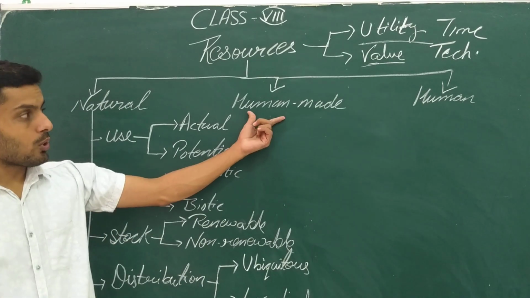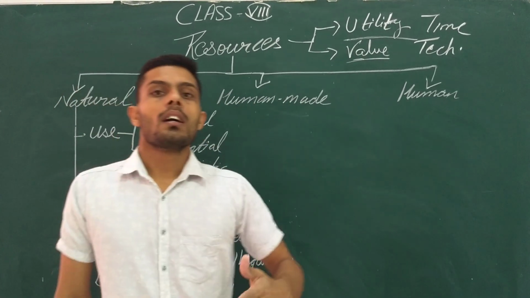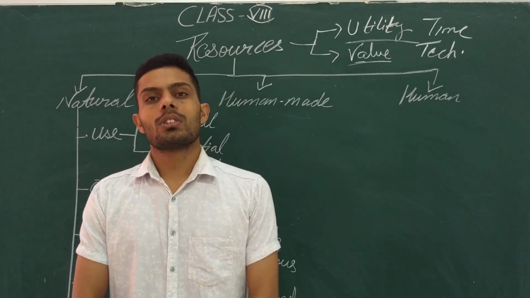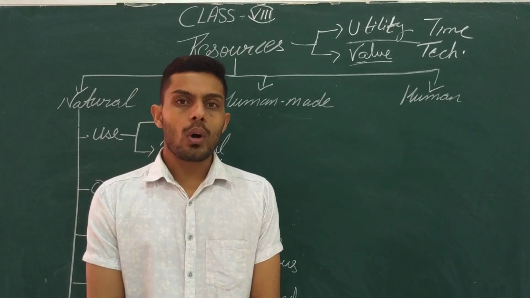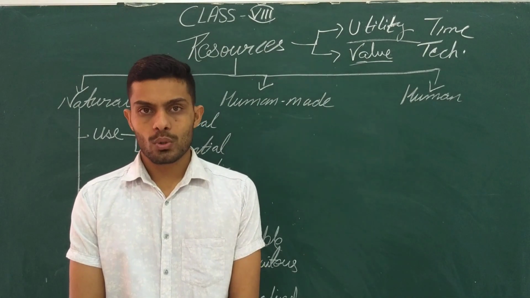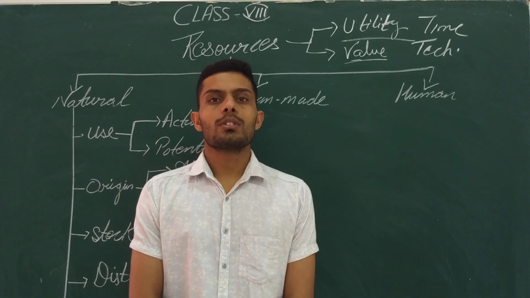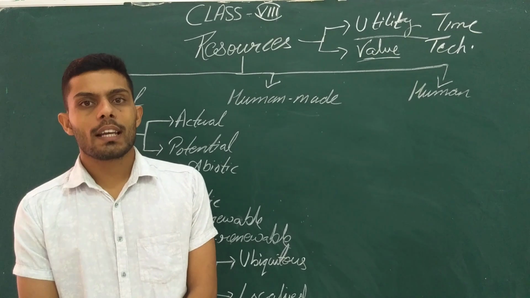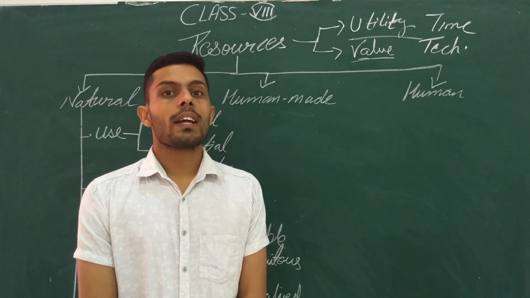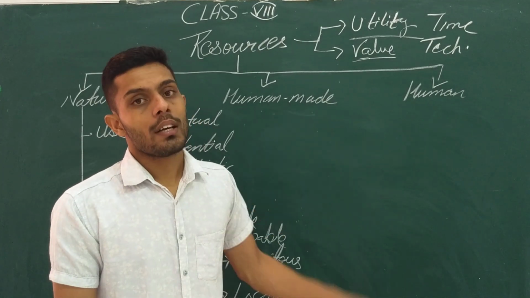What are human-made resources? Human-made resources means those things which we use and modify according to our needs. Those things are termed man-made resources. For example, buildings, roads, stones. Stones are just obtained from the mountains, they are naturally occurring. What we do is modify stones to make a building. So that building becomes a human-made resource.